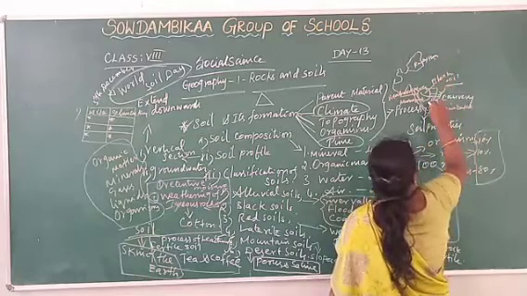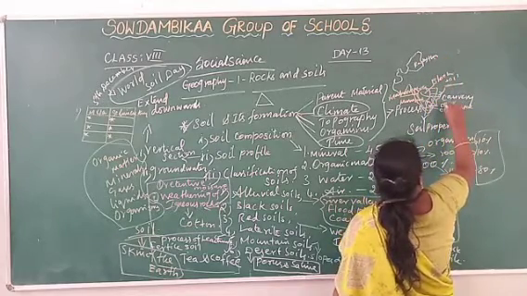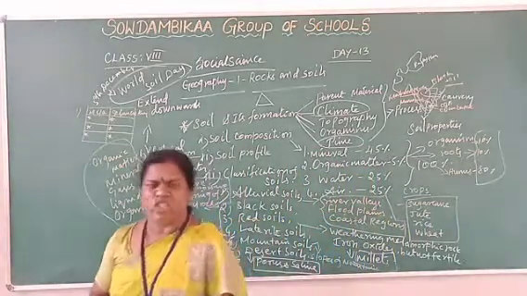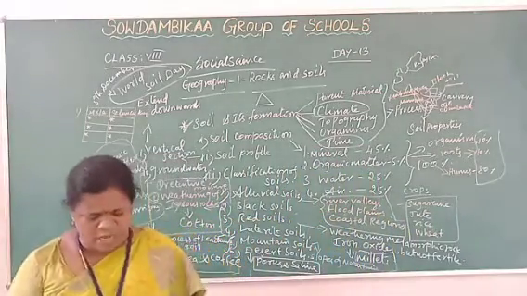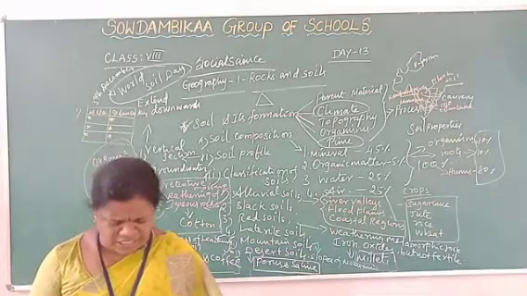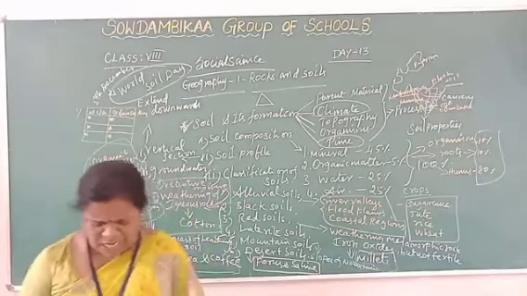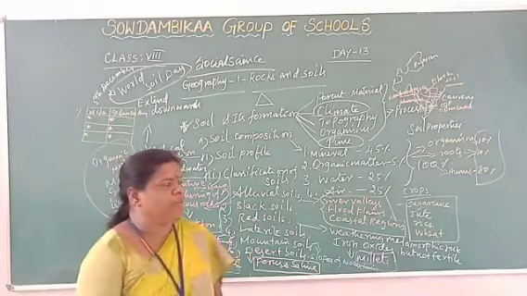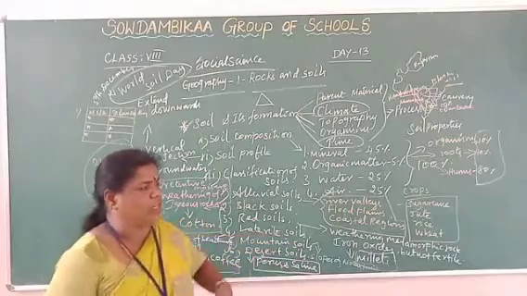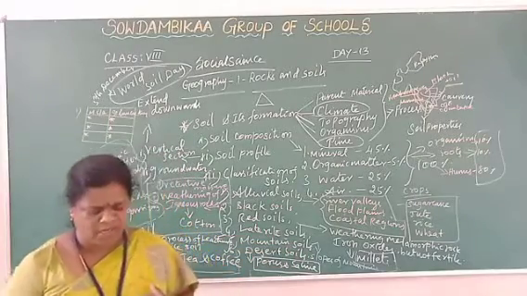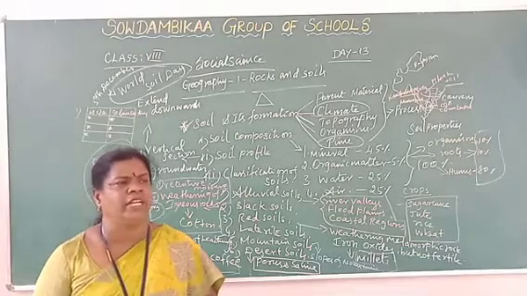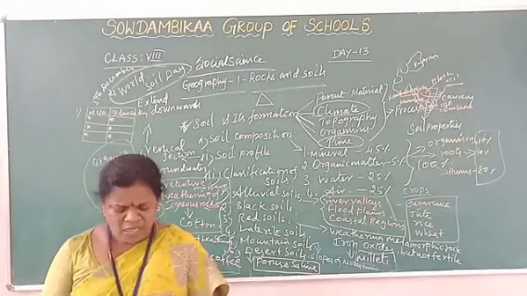And in Tamil Nadu, Coimbatore, which soil is found? Desert soil, that means sandy soil. So these soils are mostly found in the desert region, and also the soils are porous and saline. Porous means minute holes are available in the soil, so they easily absorb water. Saline means it contains salt content.